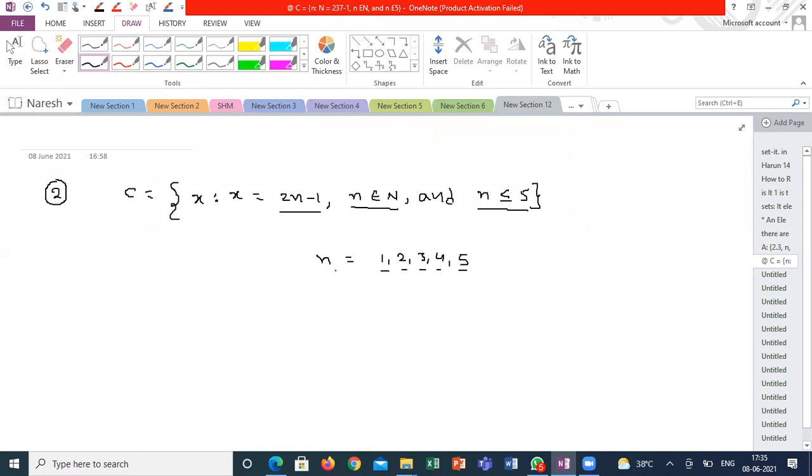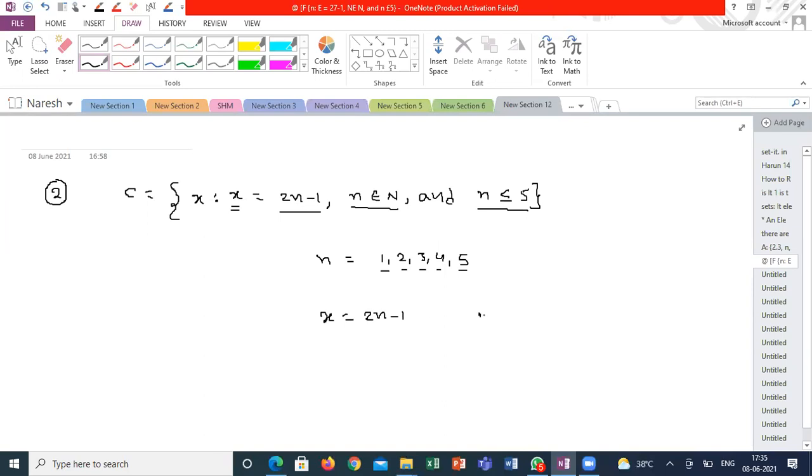But n is not the final element of the set, where x is the element of the set. How is x defined? What is the rule for x? What is the condition of x? Where x is equal to 2n minus 1. That means odd numbers.